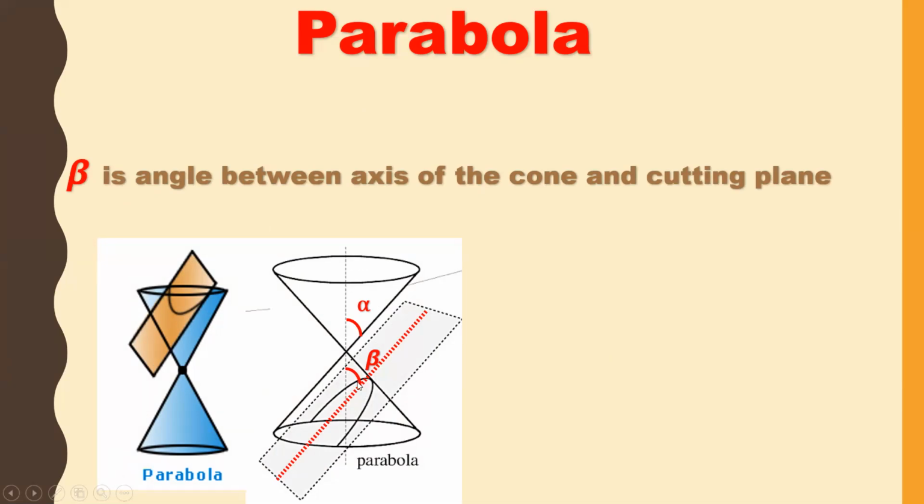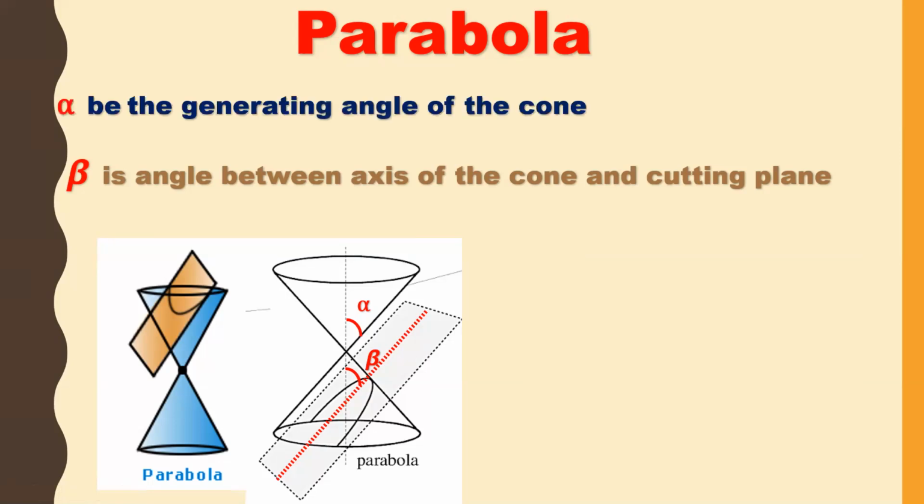In the previous case we saw that we get a circle if beta is 90 degrees. Now, beta is the angle between the axis of the cone and the cutting plane, and alpha is the generating angle of the cone. So I am having alpha and beta.